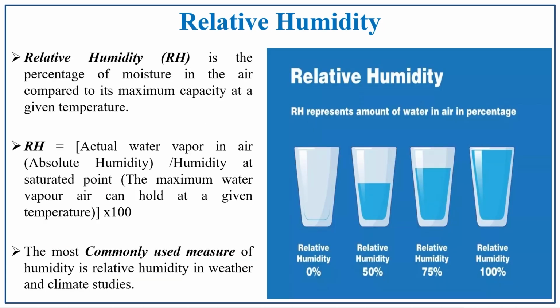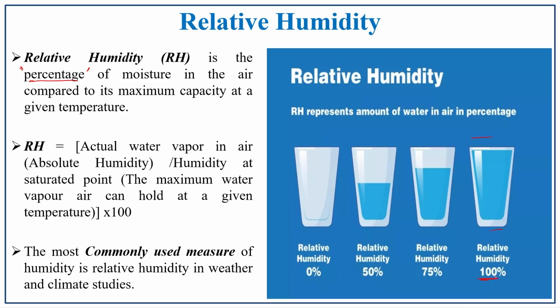And the next one is relative humidity. The relative humidity is a percentage, and this percentage is most important. It is the percentage of moisture in the air compared to its maximum capacity at the given temperature. Look at this diagram: the maximum capacity of this container, the glass, is 100%.